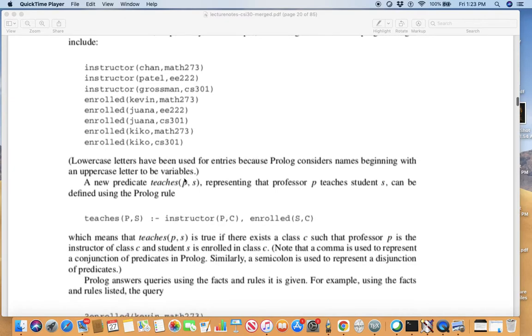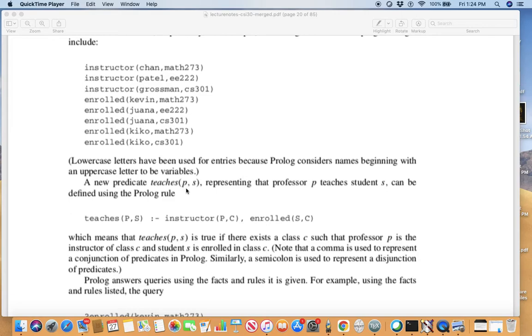Lowercase letters have been used for entries because Prolog considers names beginning with an uppercase letter to be variables. So this particular programming language uses uppercase letters for variables. Consider a new predicate teaches(P, S), representing that Professor P teaches student S. So you see, professor to class, students to class.